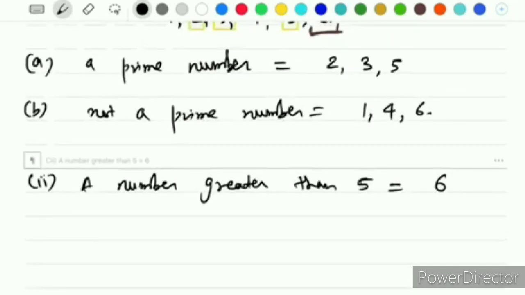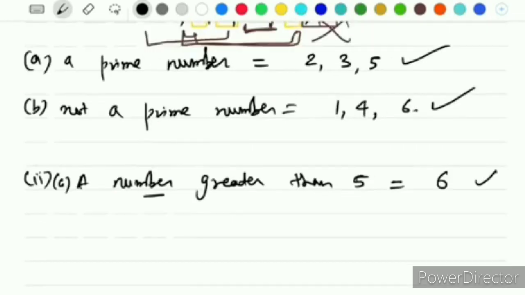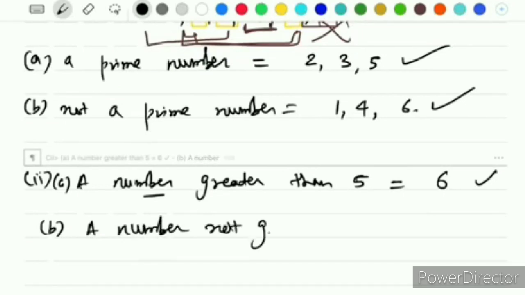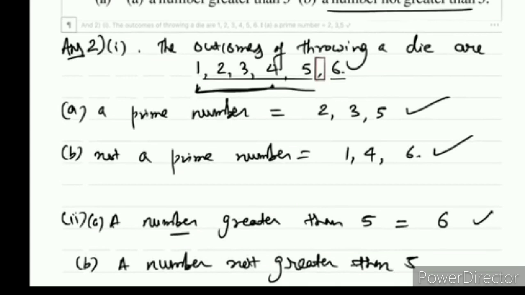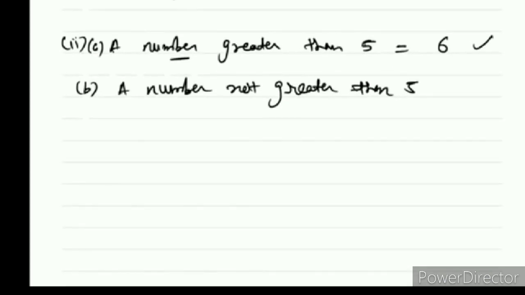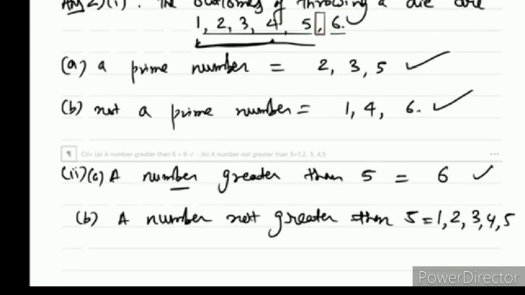B part, a number not greater than 5. A number not greater than 5 means less than or equal to 5. Yes, they are 1, 2, 3, 4 and 5 also. Because they are asking for a number not greater than 5, 5 is also not greater than 5. It is equal to 5, so we should consider 5 also. 1, 2, 3, 4 and 5. Yes, copy down.